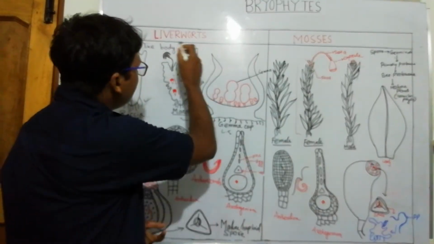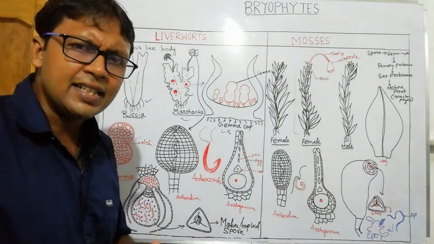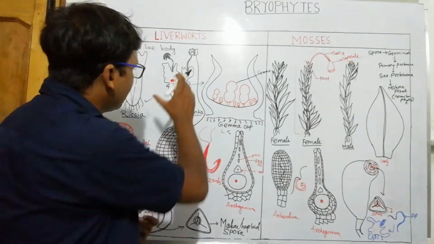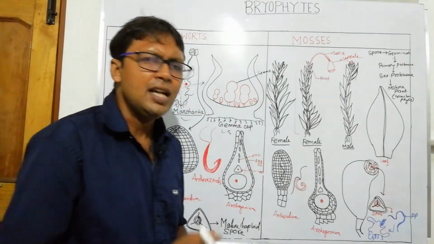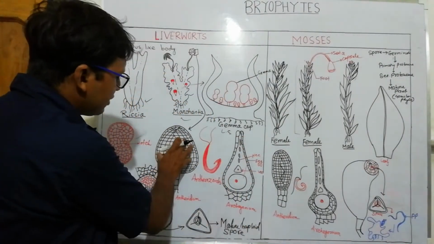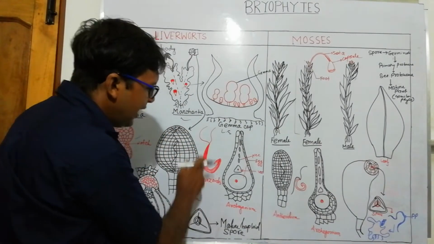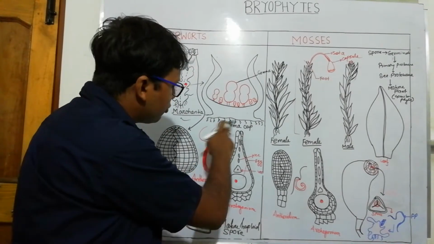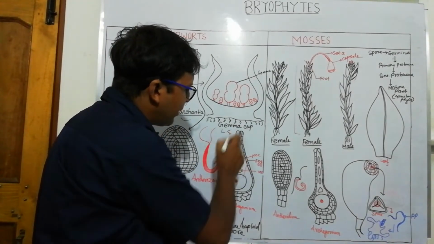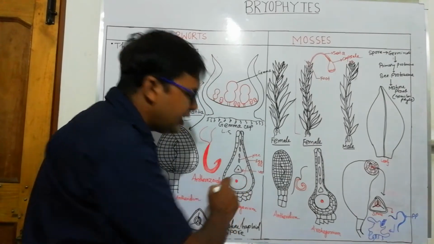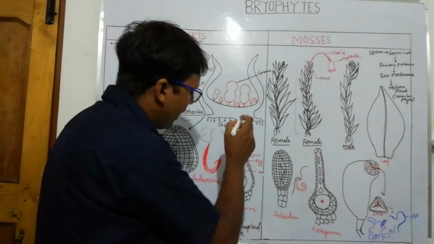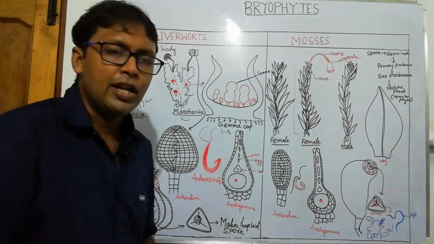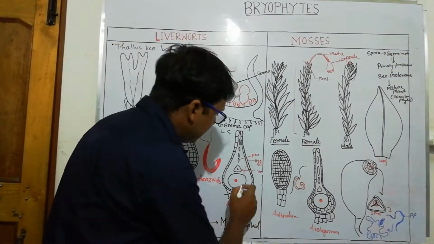Now, what are the sex organs? I have already discussed. The male sex organ is the antheridium, and the female sex organ is the archegonium. The male sex organ produces a huge amount of antherozoids. Antherozoids have flagella, so they swim. They swim to the neck region, at the tip of the archegonium. They pass through the neck canal cells by dissolving them, and the ventral canal cell, and fuse with the egg cell present in the ventral region.